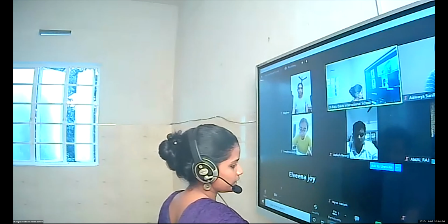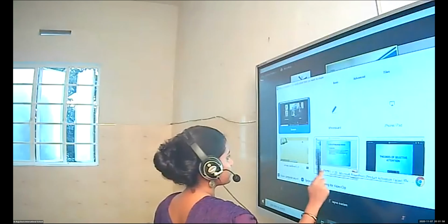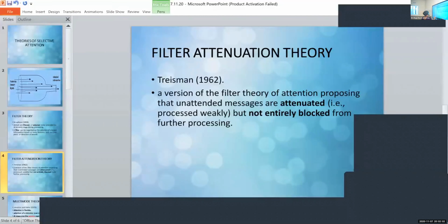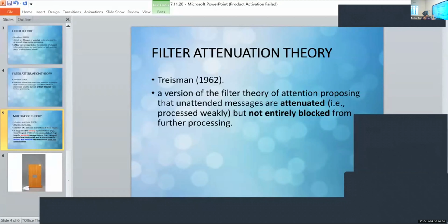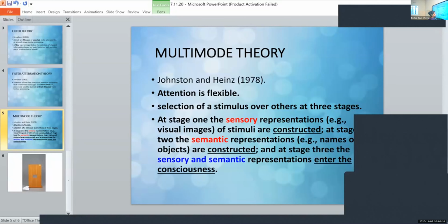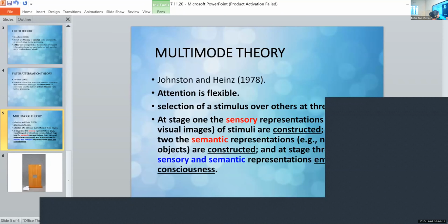Now we have one more theory remaining. That is also a very simple one. It is the multi-mode theory of selective attention. Note down multi-mode theory of selective attention.